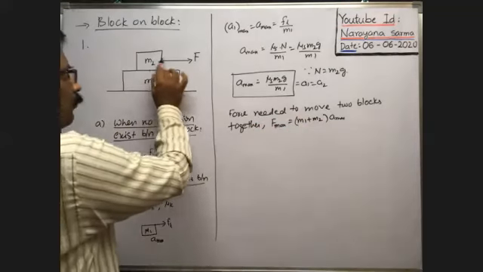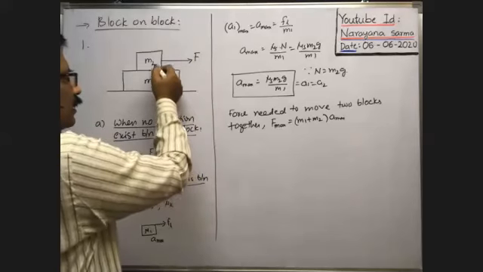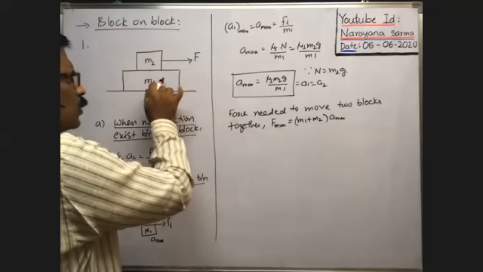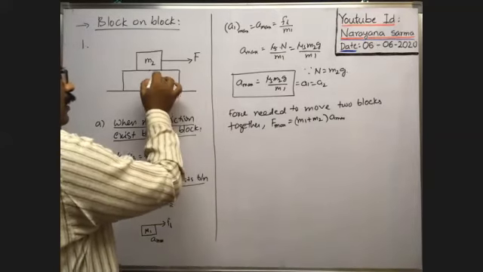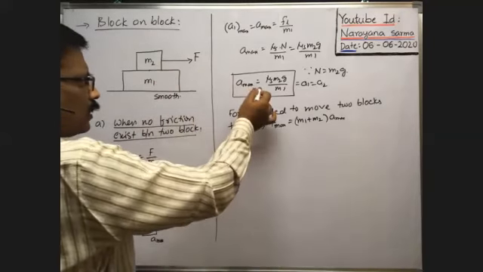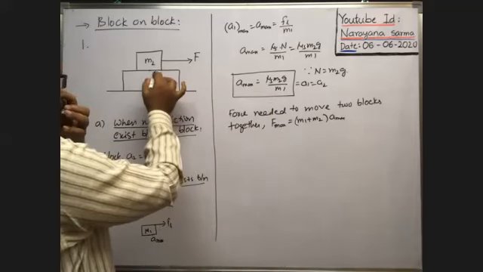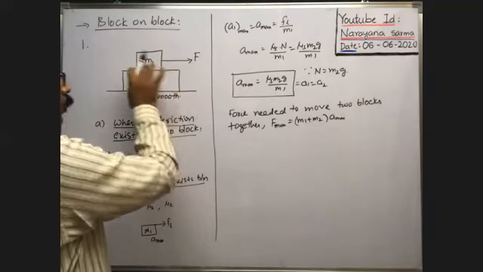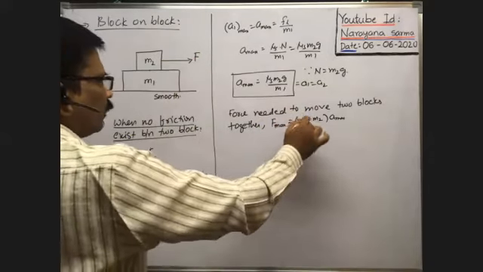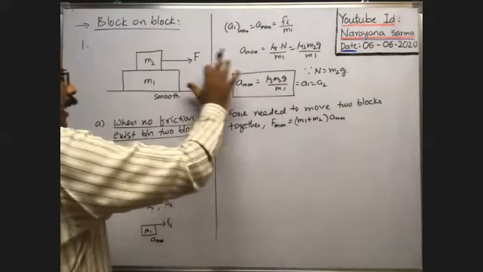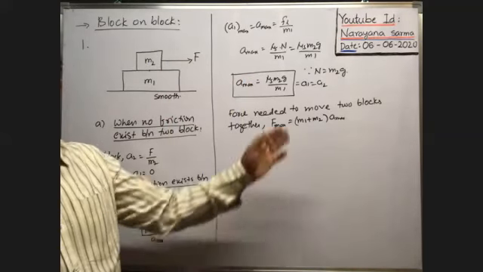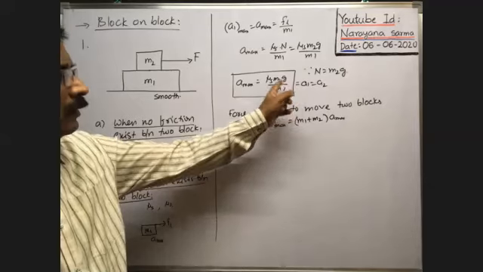Because when you apply the force on the upper block, immediately friction exists between these two, and that friction only pulls this block in the forward direction. With what maximum acceleration can the lower block travel? Whenever the limiting friction exists here, maximum force acts on the lower block and pulls it with the maximum acceleration equal to this one. As the limiting friction exists between these two, there is no relative motion between them. Both move together. That's why the maximum force needed to move the two blocks together is equal to M1 plus M2 into A max. Because both blocks move together, the two blocks can be treated as a single body having mass M1 plus M2 that moves with acceleration A max.